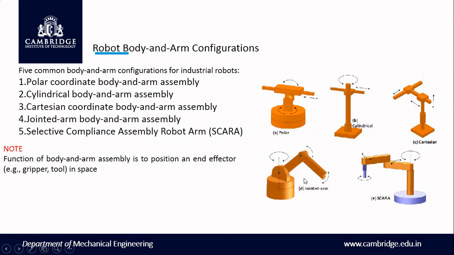And one more thing is there, this is called a jointed arm configuration. Here, about this axis it can rotate, about this axis it can twist, and then here this is the end arm. This also can be twisted, and then this is called a robot. Base will be there, and then link will be there, joints will be there, and then whatever the intended function we have, that can be done.